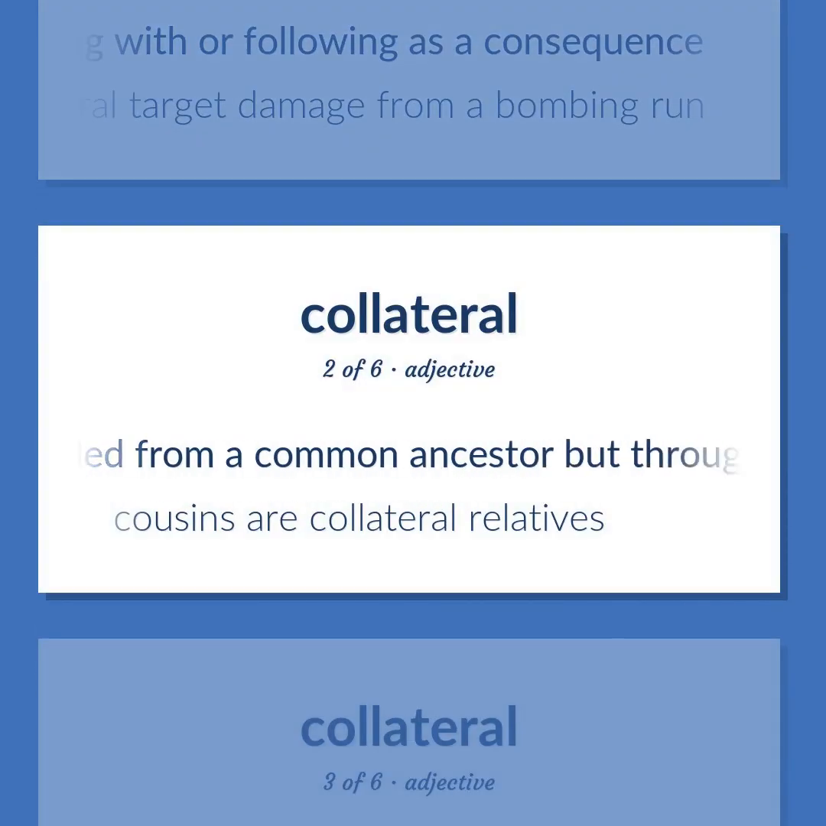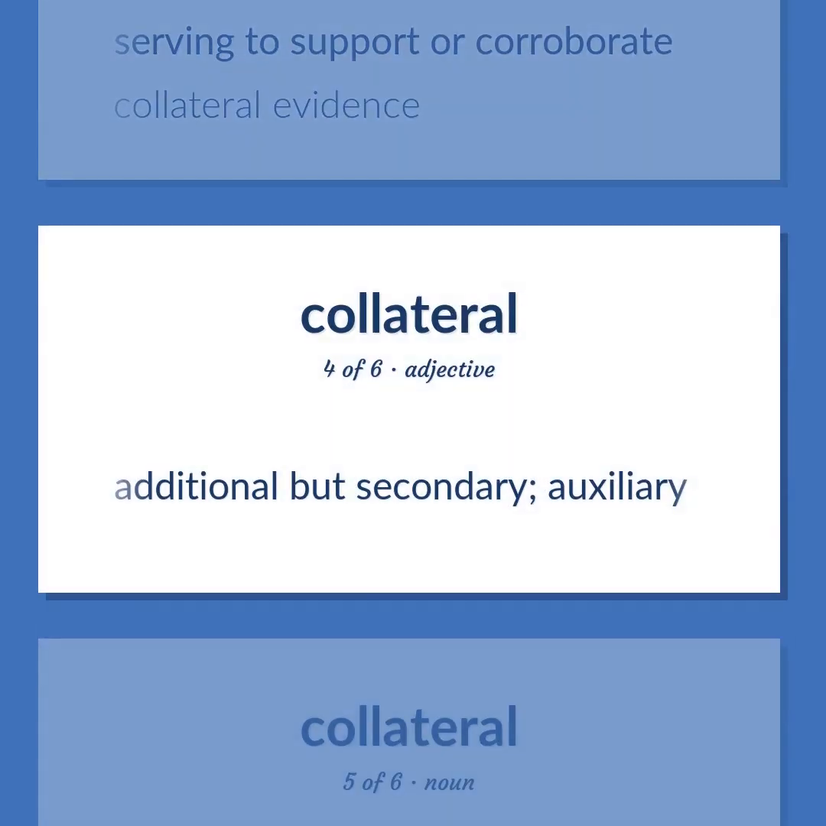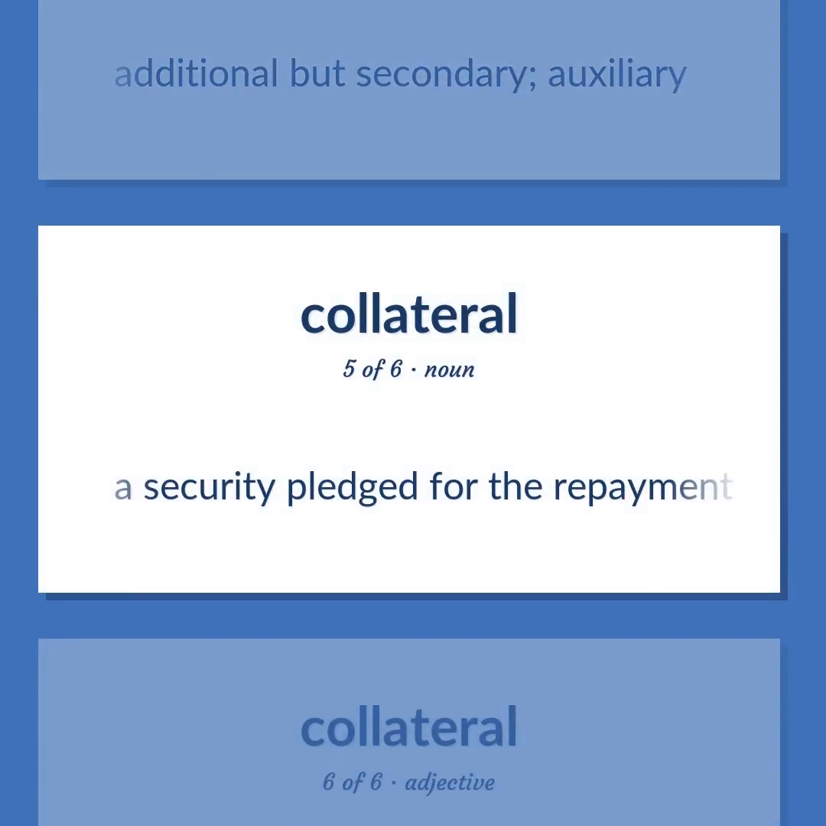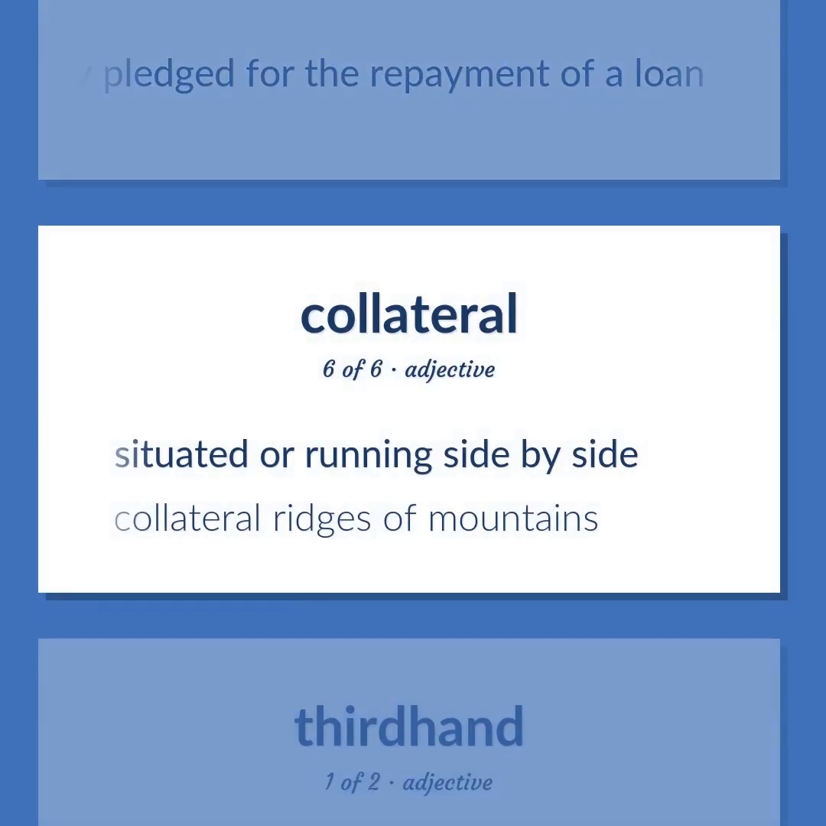Descended from a common ancestor but through different lines. Cousins or collateral relatives. Serving to support or corroborate. Collateral evidence. Additional but secondary, auxiliary. A security pledged for the repayment of a loan. Situated or running side by side. Collateral ridges of mountains.